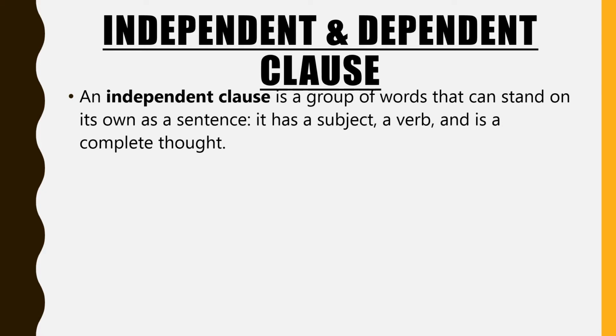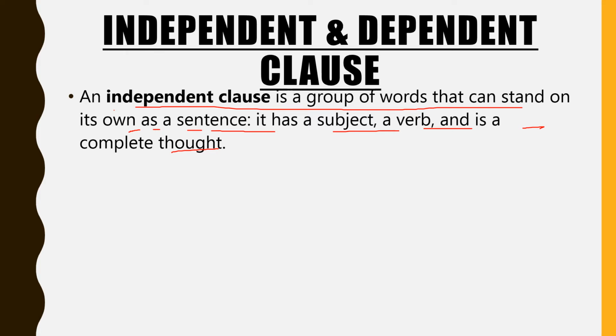So let's see what is an independent clause. An independent clause is a group of words that can stand on its own as a sentence. It has a subject, a verb, and is a complete thought. Okay, so it is a complete thought, or we can say that it is a sentence that is complete on its own.